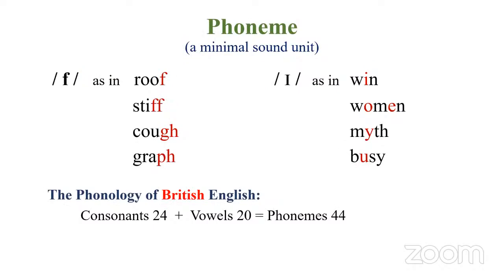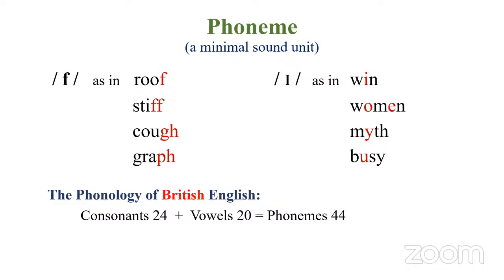Phoneme, as I told you before, is a minimal sound unit. For instance, in the phonology of British English, we have this sound, f. How do you make this sound? You use your upper teeth and you bite your lower lip, f. And look at the words we have: roof, stiff, cough, graph.